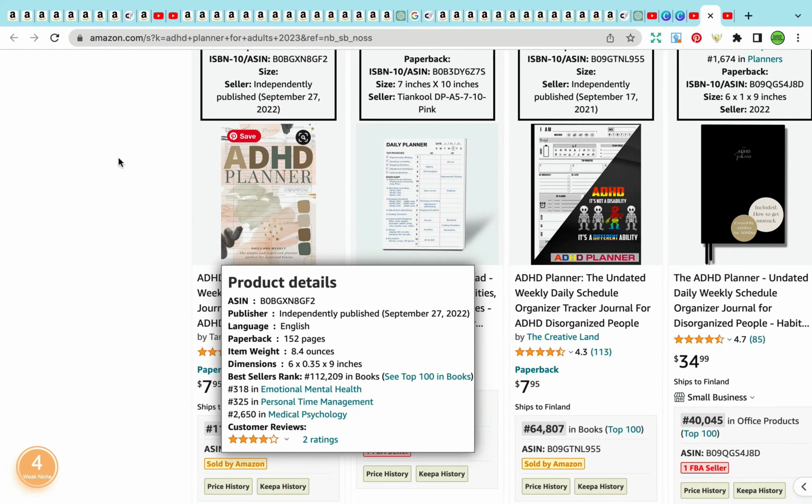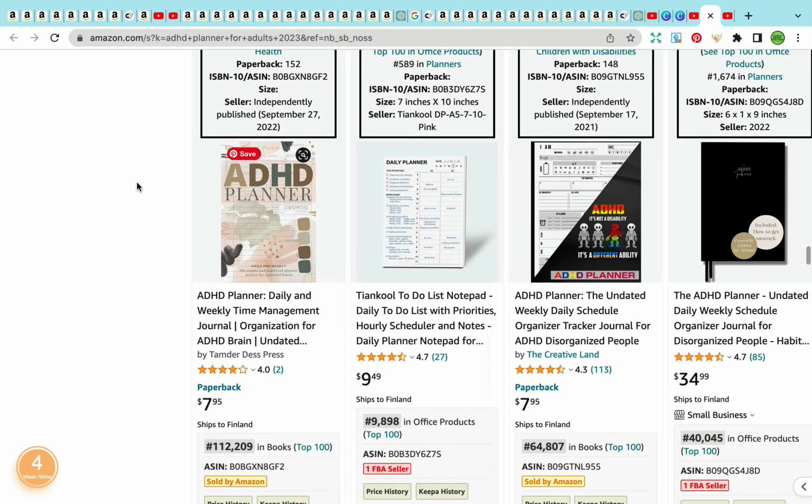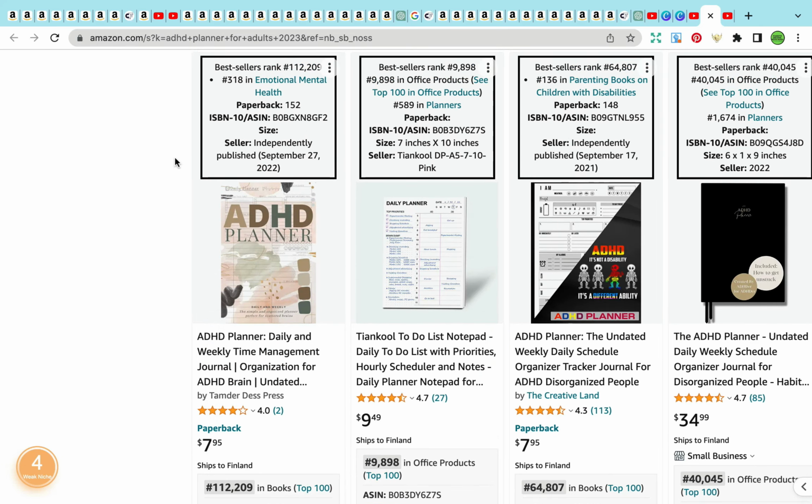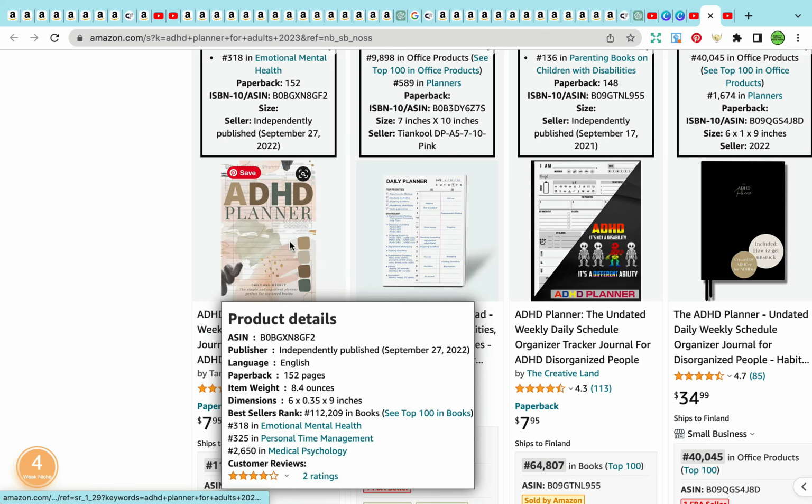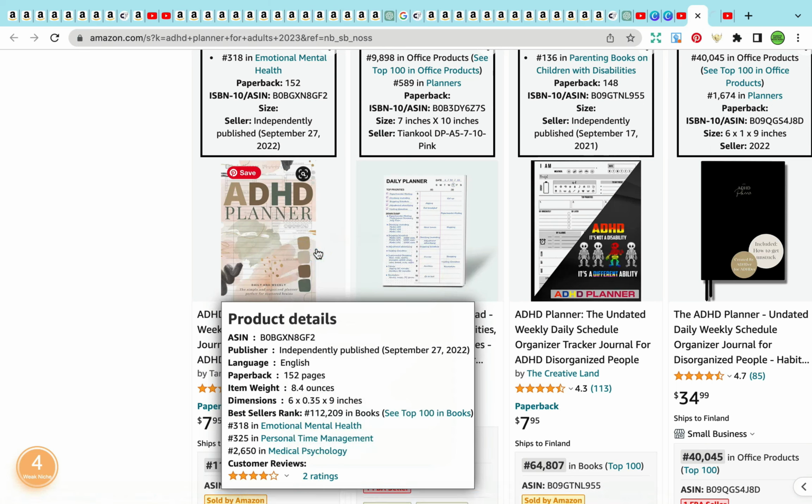So here we have a wonderful book that is part of Amazon KDP low content, and it is titled ADHD Planner. It is selling for $7.95, and it has a wonderful BSR score under 500, which is 112,209. So we're going to go ahead right now and open this book as an example.